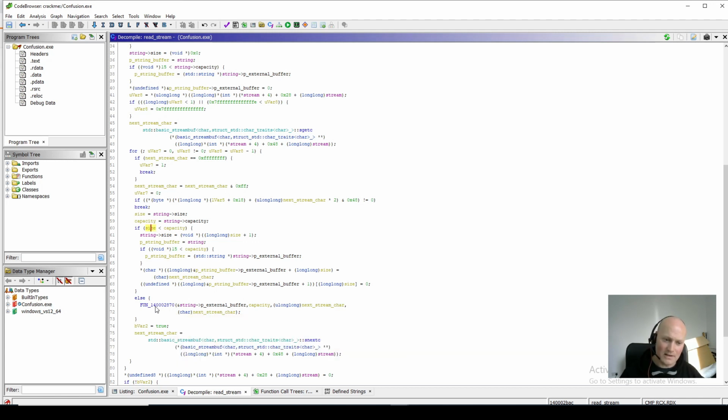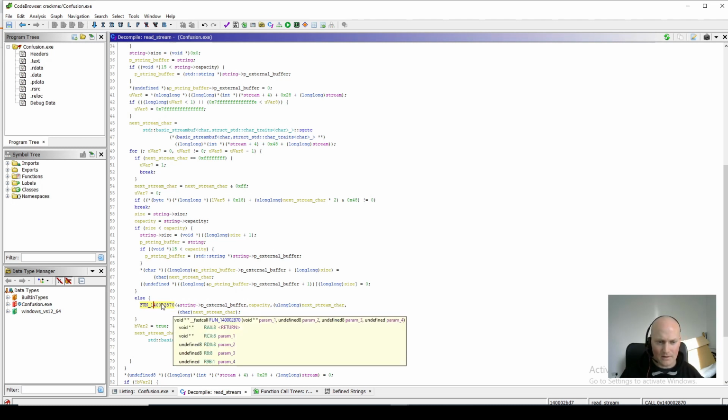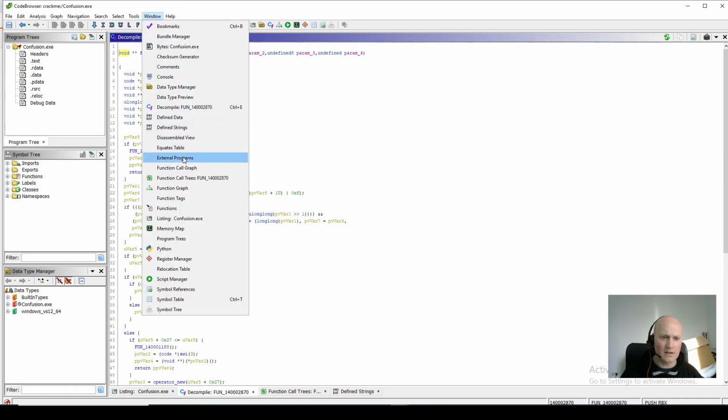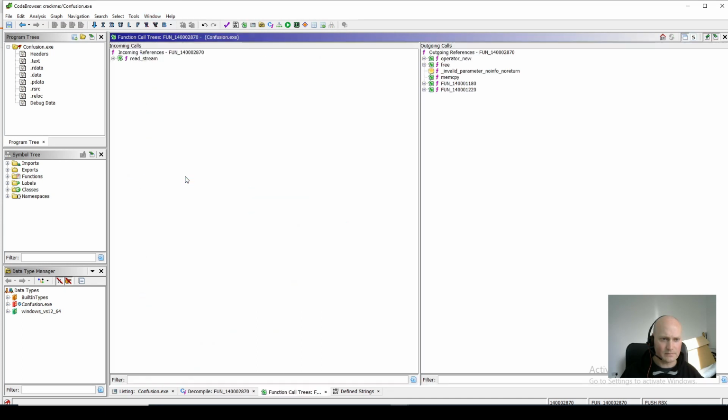So if we're at capacity in the string, then it calls this function, and if we look in this function and follow it, we'll see a good view for looking at the essence of what a function is doing. If we go on Windows and look at function call trees, it shows you the current function I'm looking at. It shows you the functions that led to this function being called, potentially ones that reference this function, and it shows all the functions being referenced by this current function. And I can see things like operator new, memcopy. Yeah, and operator new uses malloc, so allocate memory.